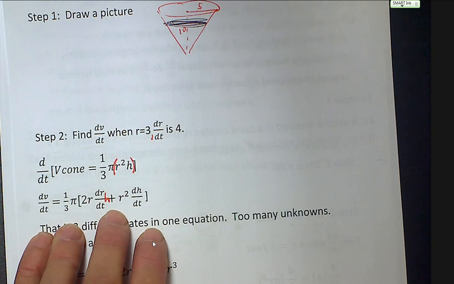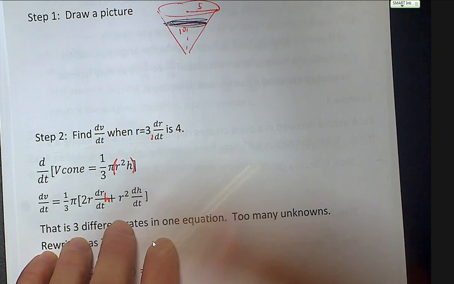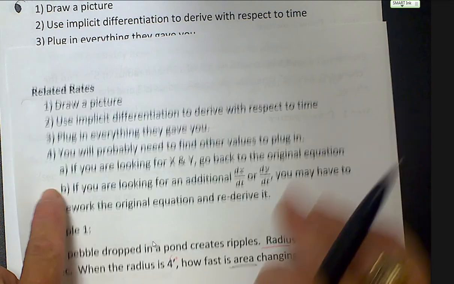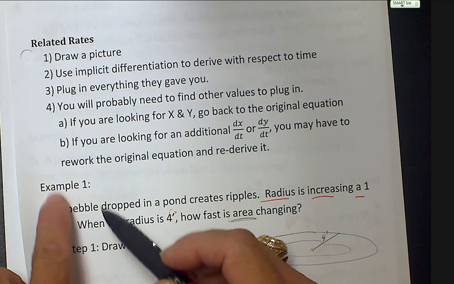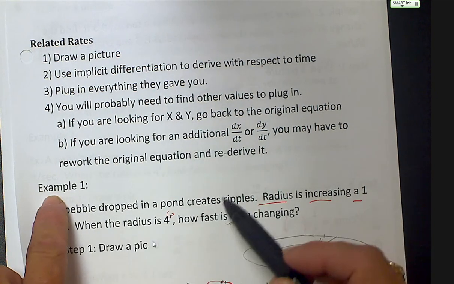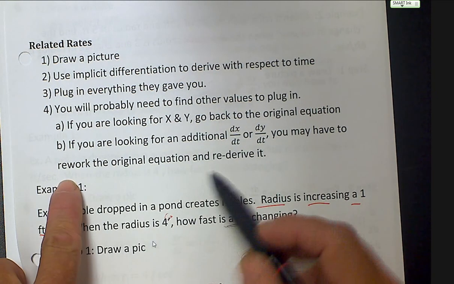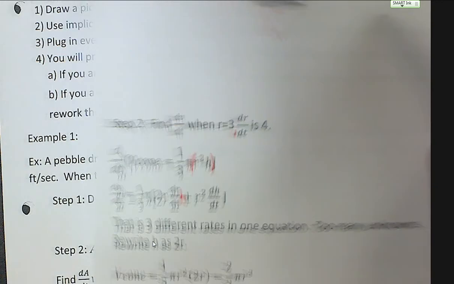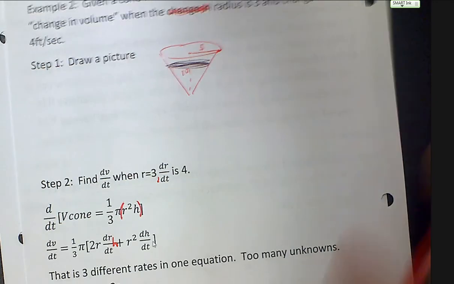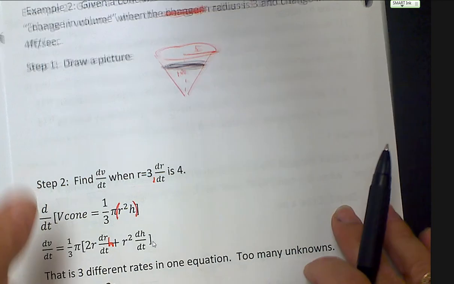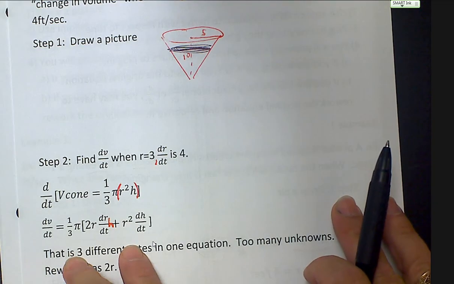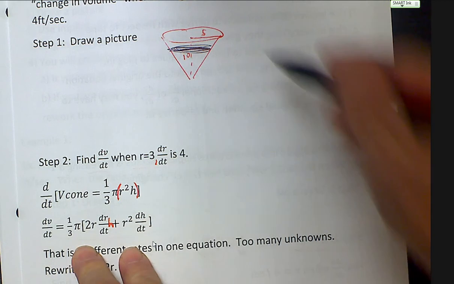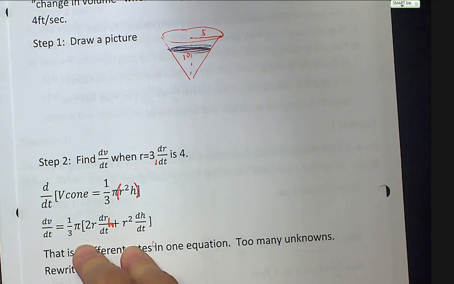What do we do? That's where I said on the previous page, you plug in everything they gave you, and then you go back and see if things don't work out right. You may have to rework the original equation and rederive it. Rework the whole equation and start from scratch. We got to the end and can't solve this. We have too many letters, so we have to get rid of a letter.